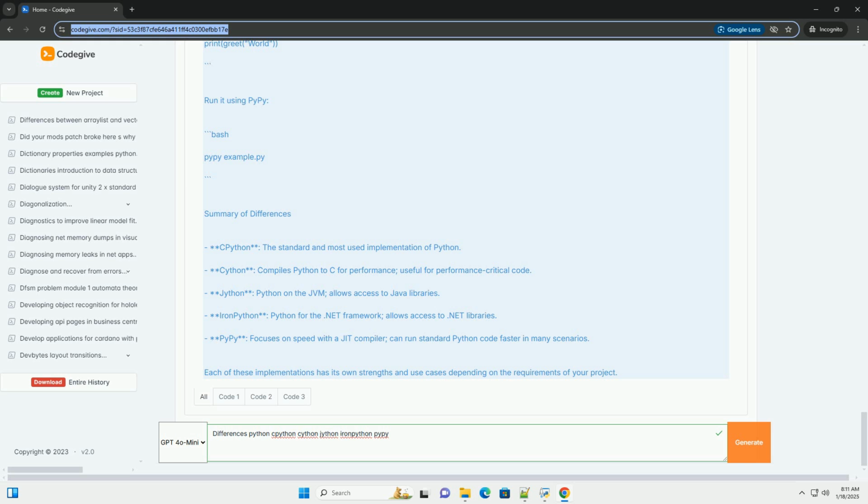Summary of differences. CPython, the standard and most used implementation of Python. Cython, compiles Python to C for performance, useful for performance-critical code. Jython, Python on the JVM, allows access to Java libraries. IronPython, Python for the .NET framework, allows access to .NET libraries. PyPy, focuses on speed with a JIT compiler, can run standard Python code faster in many scenarios. Each of these implementations has its own strengths and use cases depending on the requirements of your project.